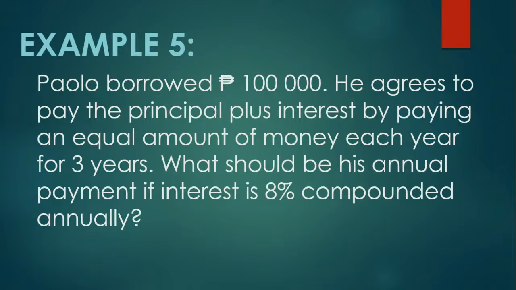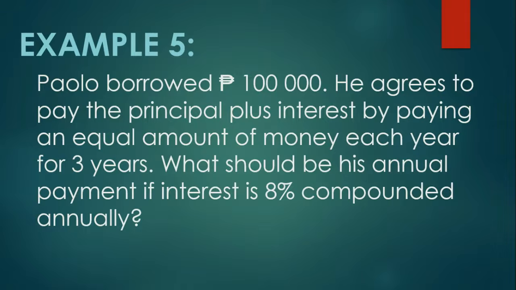Example 5, let's now use those formulas in this example. Example 5, Paolo borrowed 100,000 pesos. He agrees to pay the principal plus interest by paying an equal amount of money each year for 3 years. What should be his annual payment if interest is 8% compounded annually? So, as you can see, ang given dito ay ang present value. So, ang gagamitin nating formula ay yung pangalawang formula.